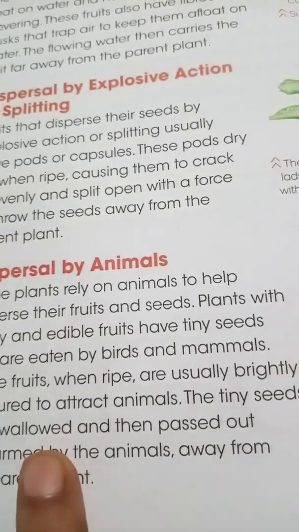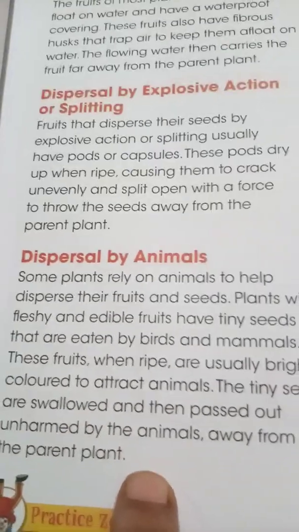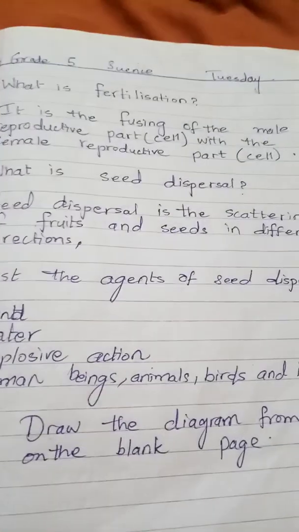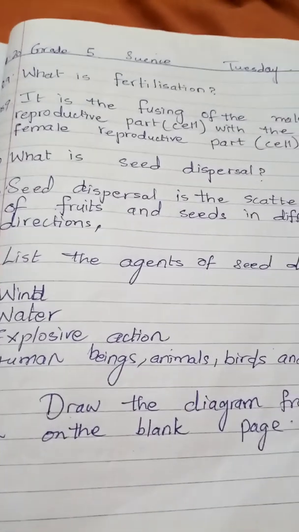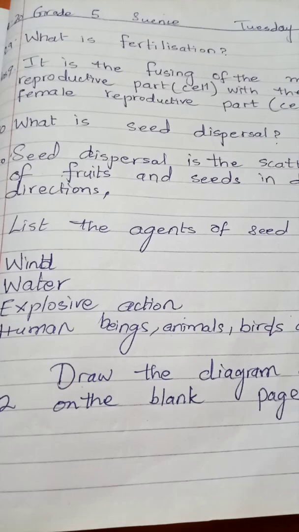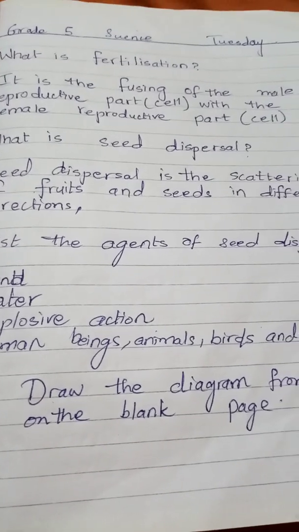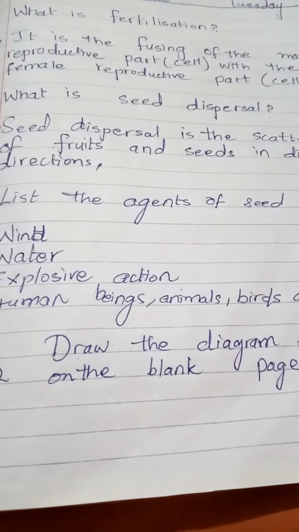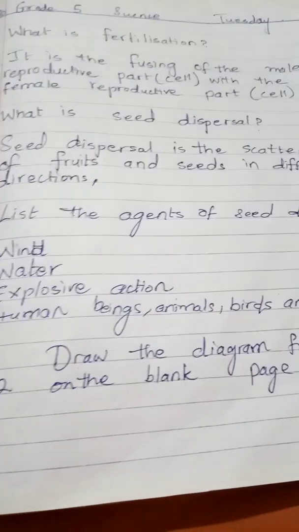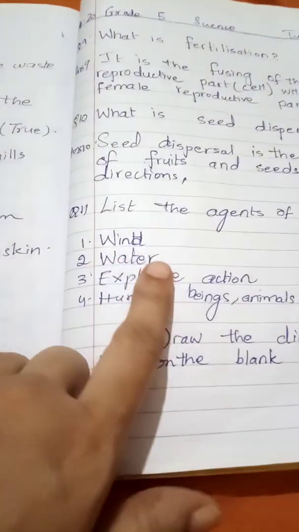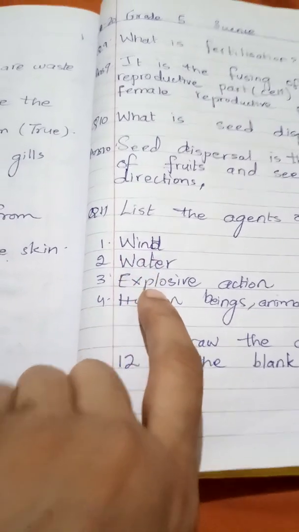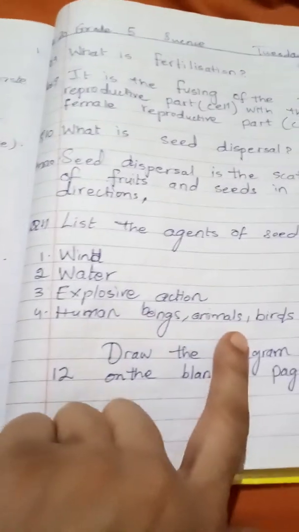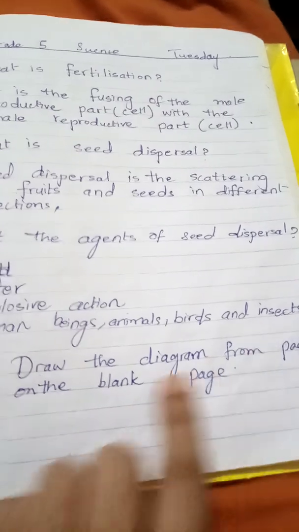So that was the work that we studied today, and I gave one homework: what is fertilization? You know the answer, that is the fusion of the male and female reproductive parts. And then seed dispersal is when seeds are scattered from one place to another with the help of the agents: wind, water, explosive action, and human beings, animals, birds, and insects.